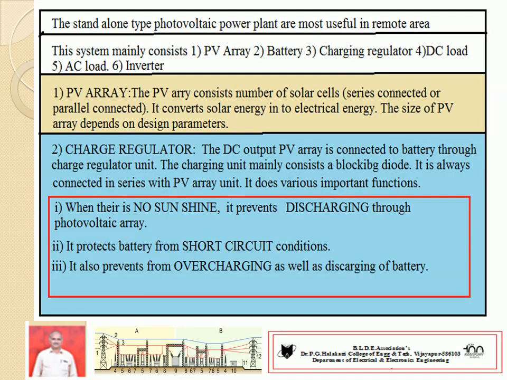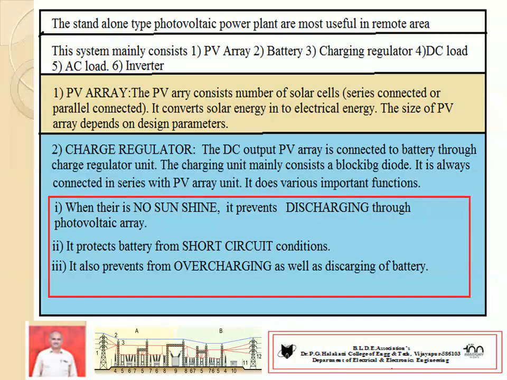The main components of a standalone photovoltaic power plant are the PV array, battery, charging regulator, DC load or AC load, and inverter. PV array means it consists of a number of solar cells as per the design parameter.